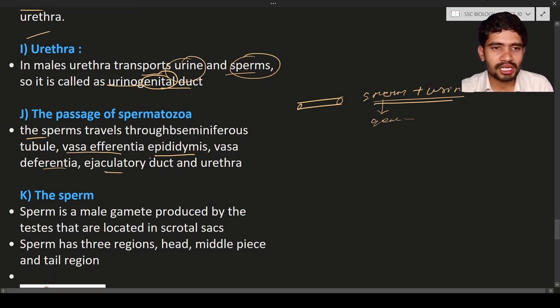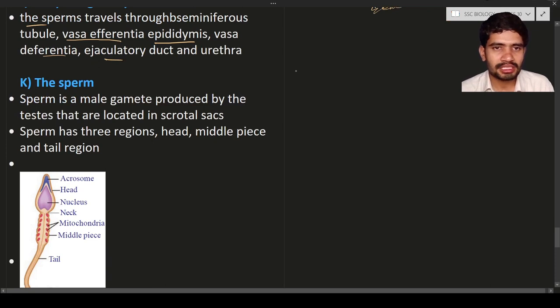Okay, first is the sperm. The sperm is the male gamete produced by the testes that are located in the scrotal sacs. The sperm has three regions. Those are the head, here you can see the head region. Next is the middle piece. Here the middle piece is there, and next is the tail region.